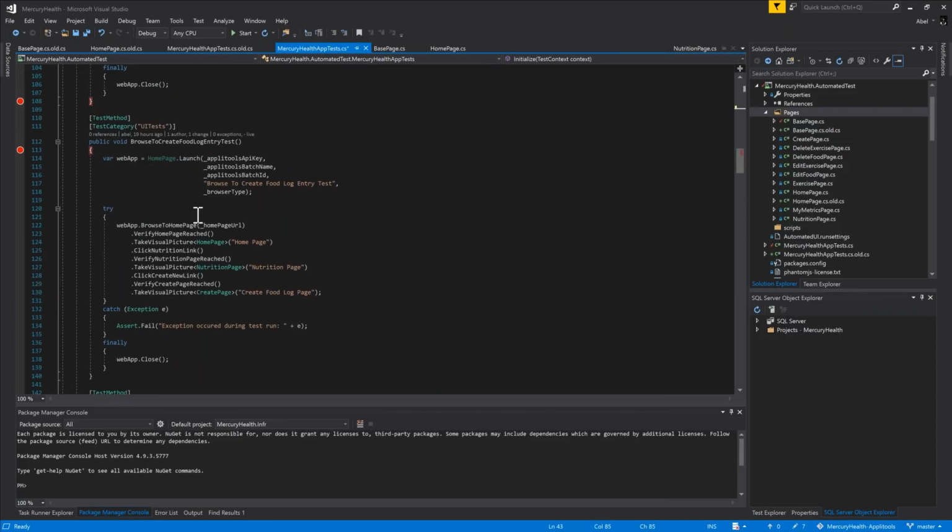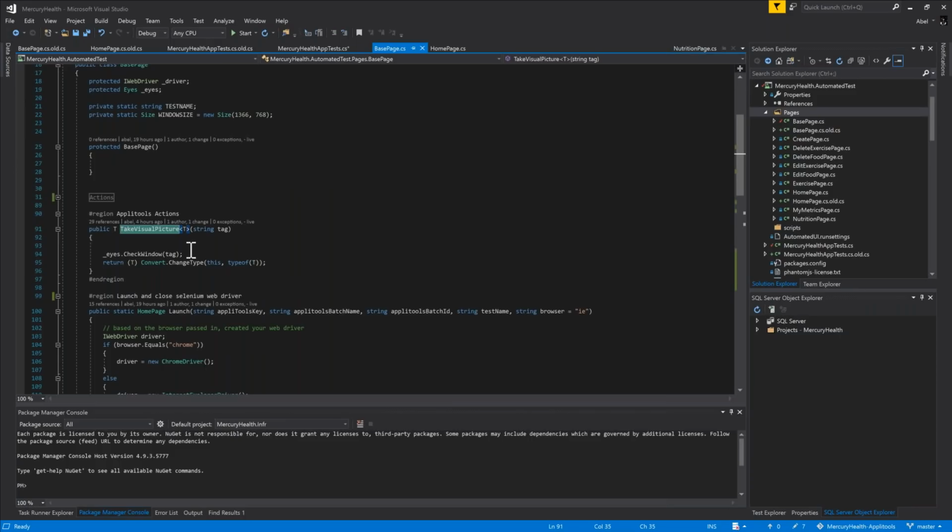So the next thing I do is I browse to my home page, verify the home page has been reached, and then I have this method called take visual picture, right? So let's go ahead and drill in and see what that means. When I take a visual picture, it's literally one line of code. I say eyes.checkWindow, and of course I pass in a tag, which just helps me organize stuff a little bit easier.